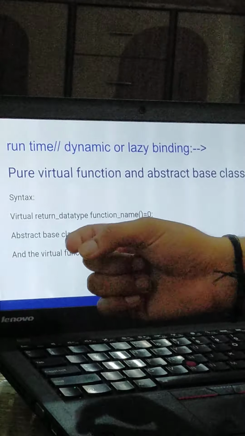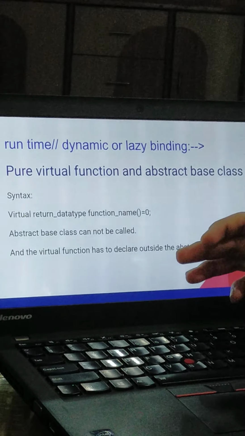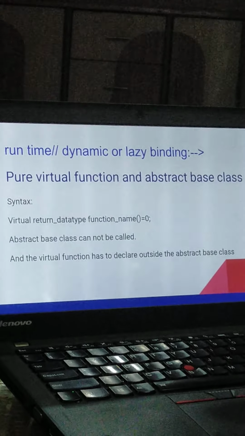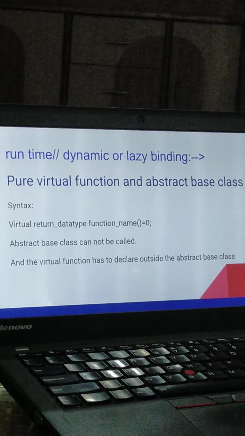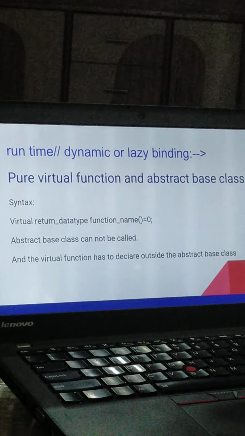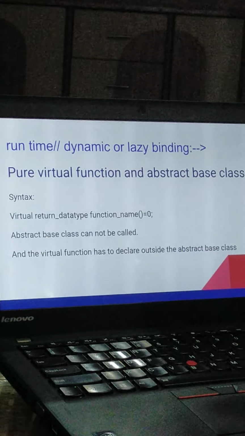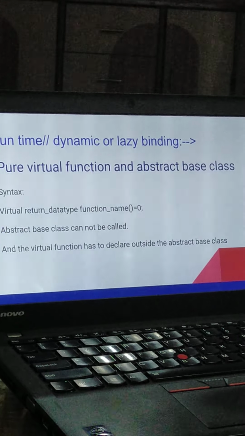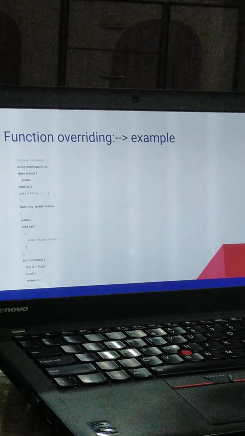Now another thing is that the abstract base class cannot be called. It is a very important rule in the pure virtual function that the abstract base class cannot be called. And the virtual function has to be declared outside the abstract base class.